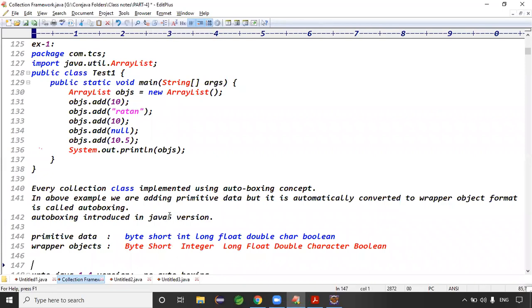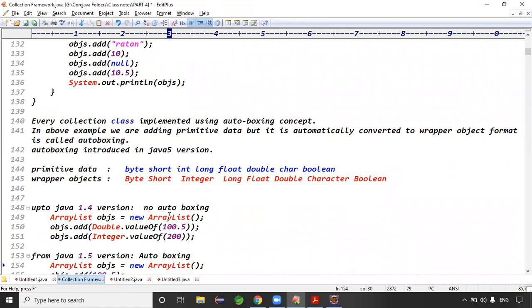But up to version 1.4, what we need to do, if you want to add 100.5, we need to create the object like this: Double.valueOf or Integer.valueOf.